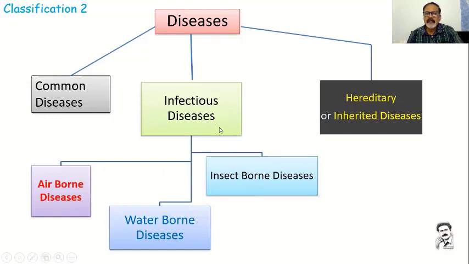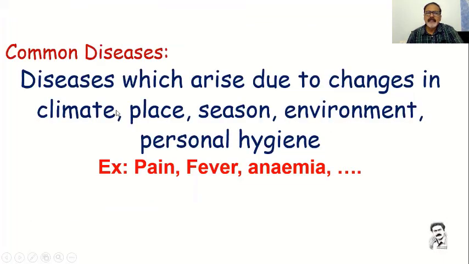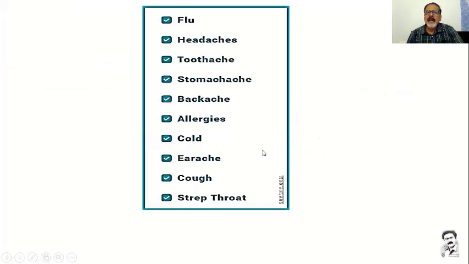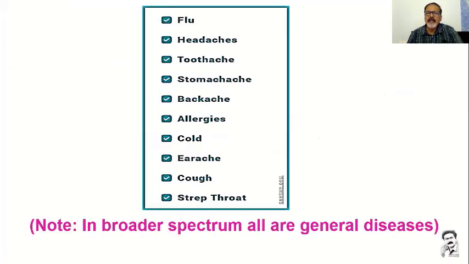Similarly, infectious diseases. These infectious diseases can be airborne diseases, that means traveling through air, waterborne diseases through water, and insect-borne, where you can get these infections from insects. And the other type are hereditary or inherited diseases. Let us see in detail. Common diseases, as I just told you, arise due to change in climate, place, season, environment. Flu, headache, toothache, stomachache, backache, allergies, cold, all are common.